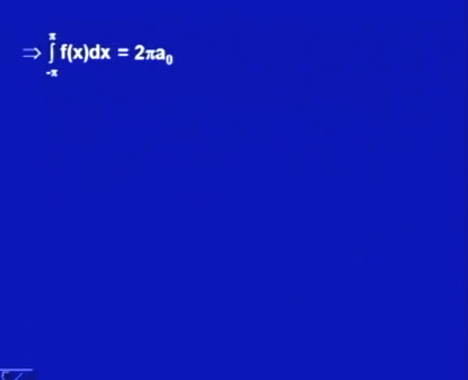So integral minus pi to plus pi f x dx is 2 pi a naught, or in other words a naught is equal to 1 upon 2 pi integral minus pi to plus pi f x dx. So the first coefficient a naught we have found out.